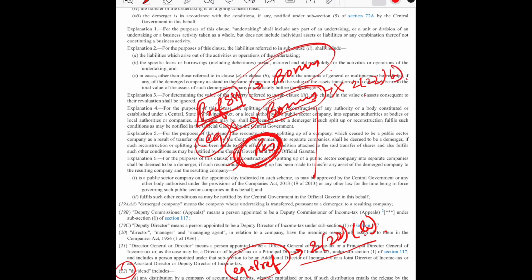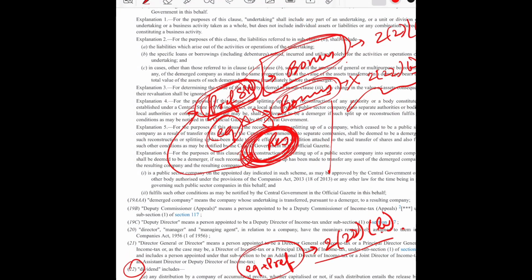However, when preference shareholder are issued bonus, the preference shareholder are not the owner of reserves and surplus, so it is kind of an extra benefit being paid to the preference shareholder, and hence it would be included under 222 subsection B to the extent of accumulated profit, whether capitalized or not.